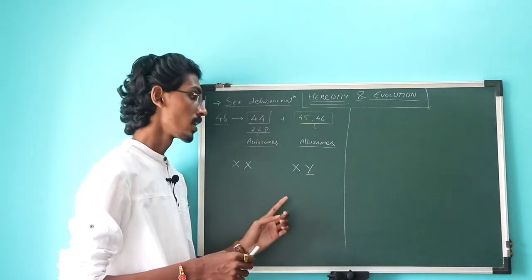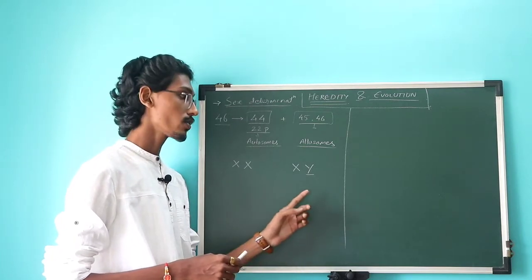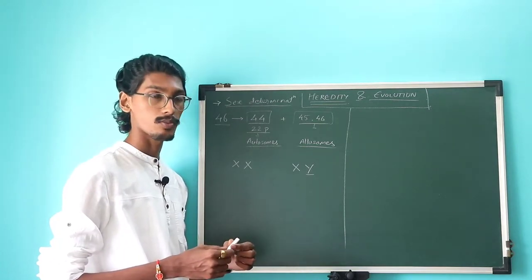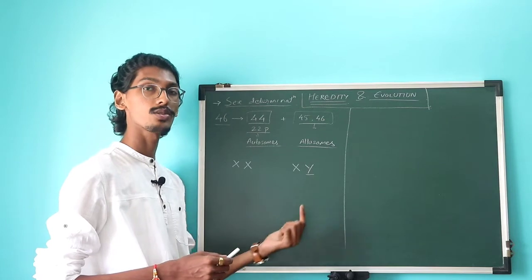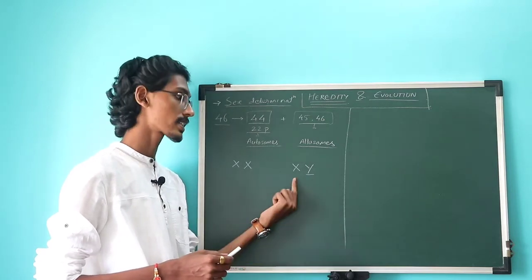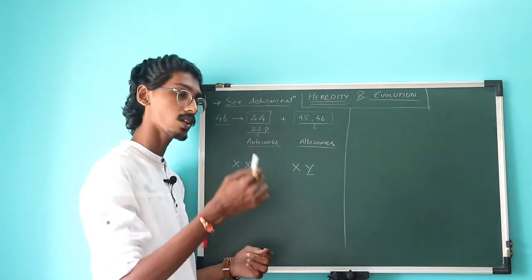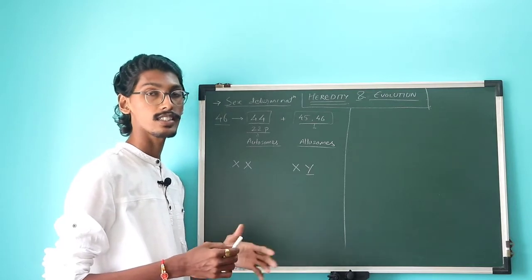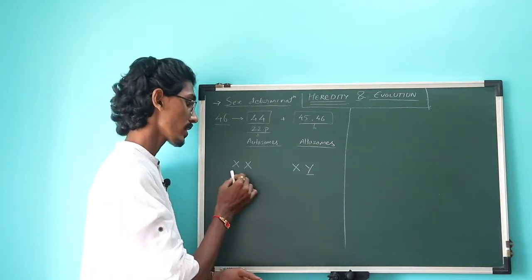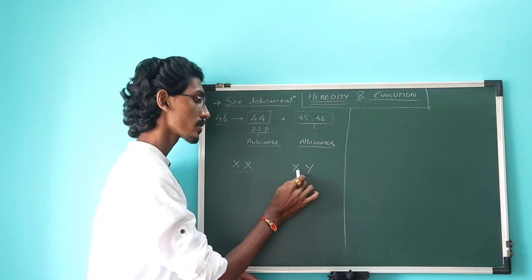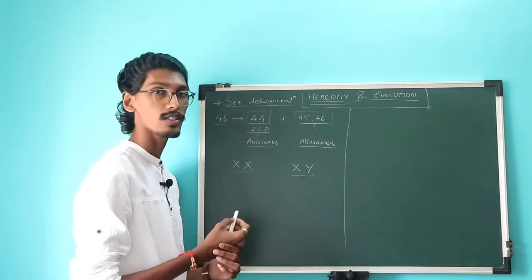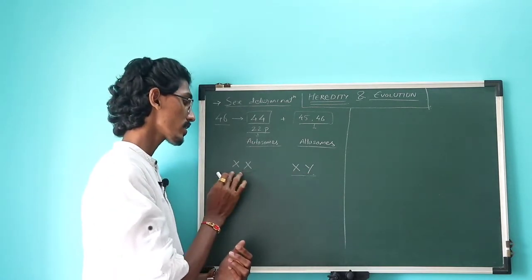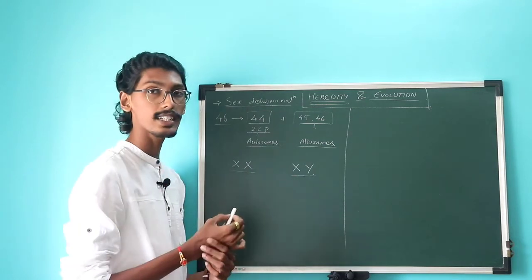Also, you have to remember that the Y chromosome is dominant. So even if there is one Y present, it is going to express itself, and the X is going to get suppressed, acting as a recessive chromosome. In a female this is the configuration, and in a male this is the configuration. As we know, during gamete formation these pairs are separated.